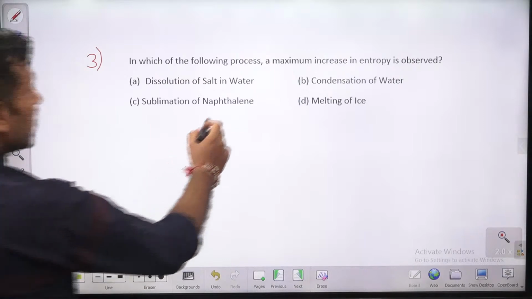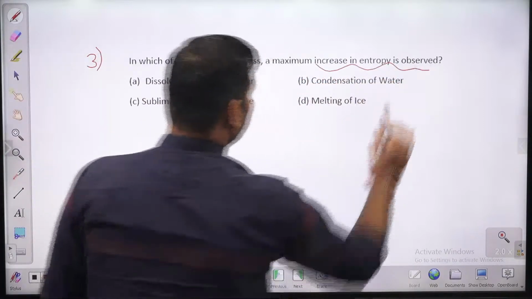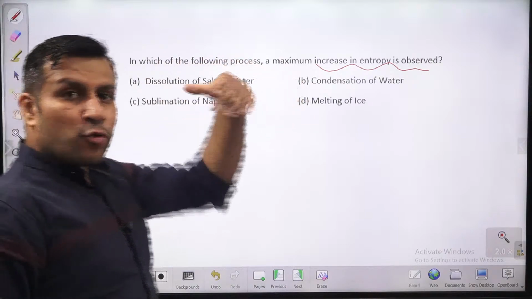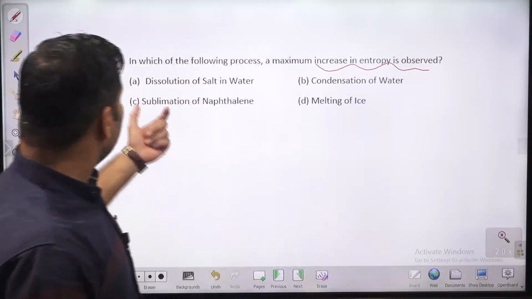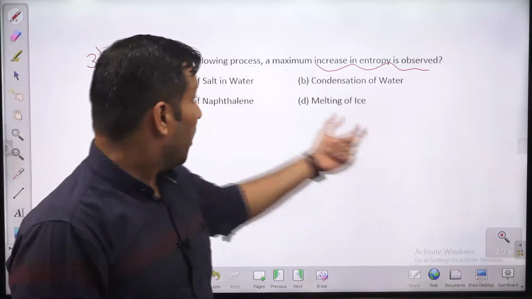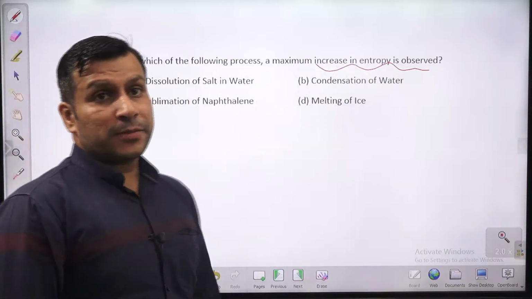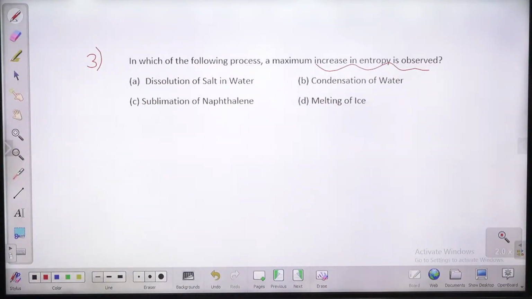In which of the following processes is a maximum increase in entropy observed? What is entropy, guys? Entropy is a measure of disorder or randomness of the molecules. Okay, the more the randomness, the more the disorder. In which process will the change in entropy be maximum? So what are the options? Dissolving salt in water, condensation of water, sublimation of naphthalene, melting of ice. So in which case will the entropy change be maximum? Third question in front of us, guys.